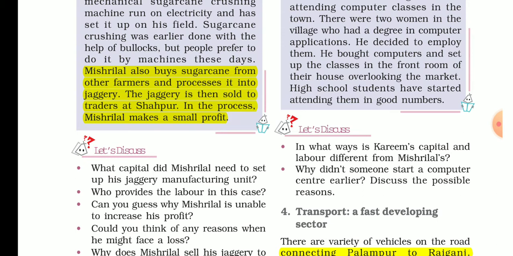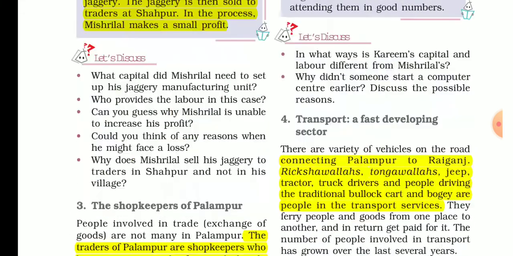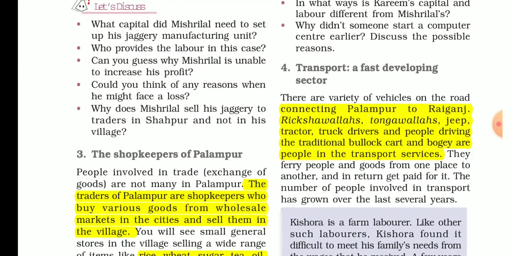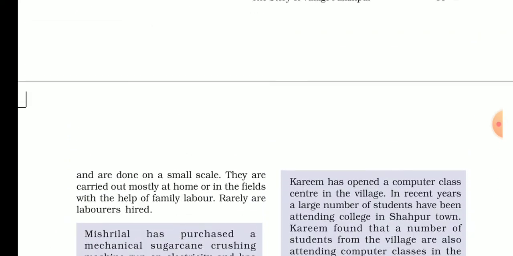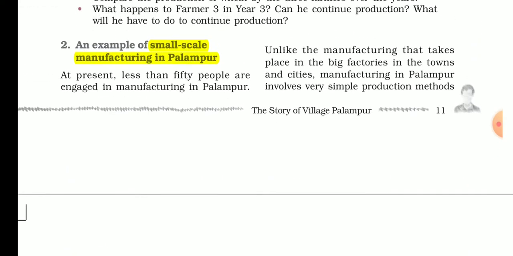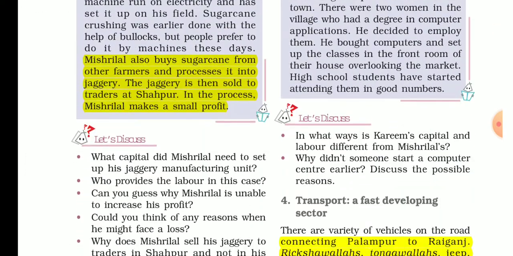So I will invest in that. Okay, so I will take that sugarcane juice, convert it into jaggery and sell it to the nearby market for small profit. So I am getting small profit. So this is called small scale industry. You can call it small scale manufacture or industry.